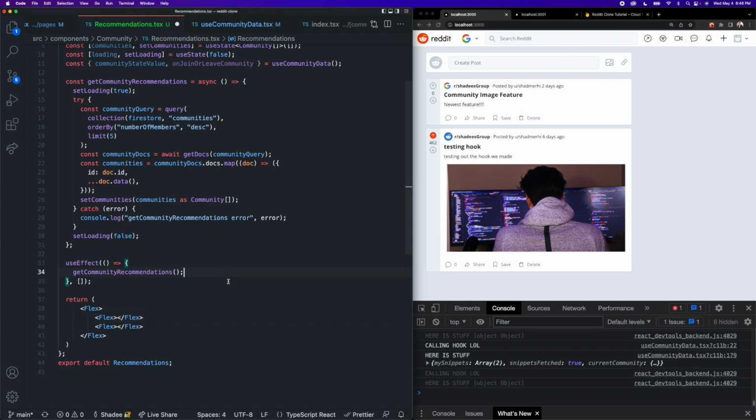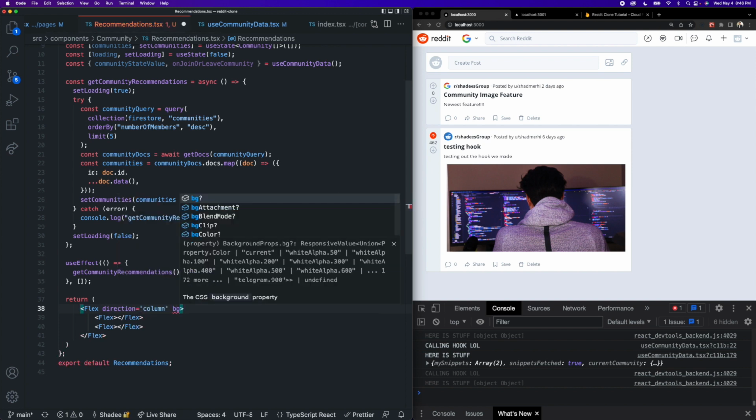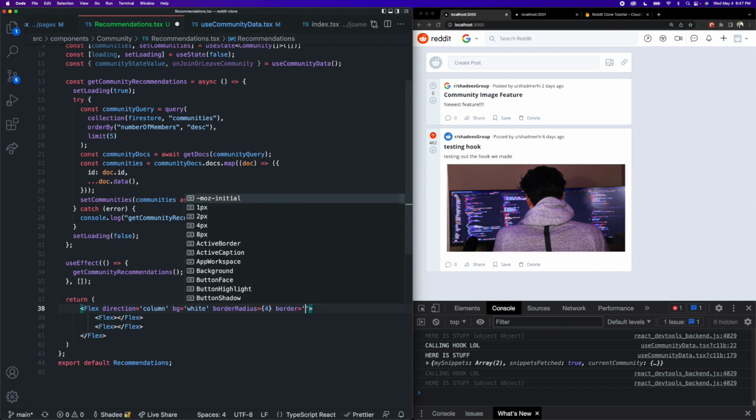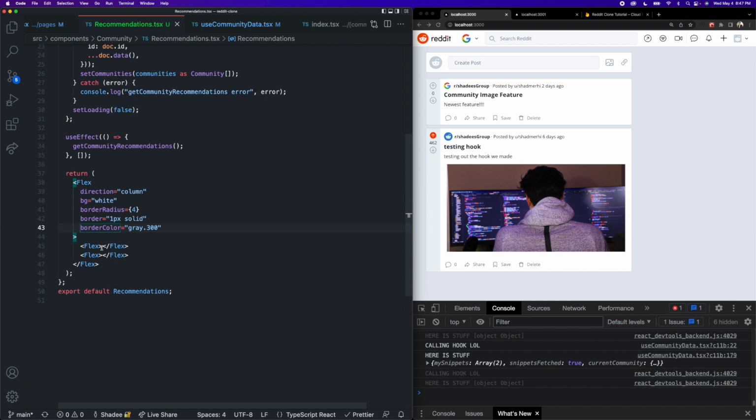Okay, so let's go back here and add the styles for the outermost flex container. This is going to have a direction of column. We're going to give it a background of white, a border radius of 4, a border of 1 pixel solid, and a border color of gray 300. Now let's work on this header component, this first flex child.